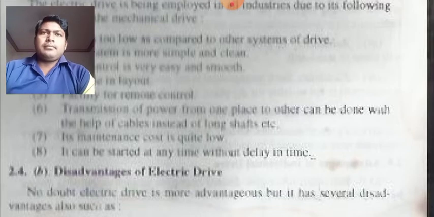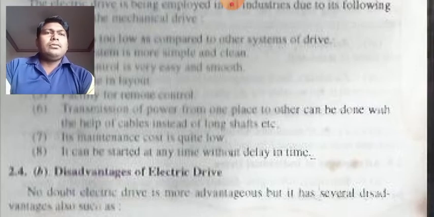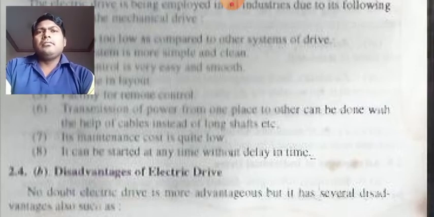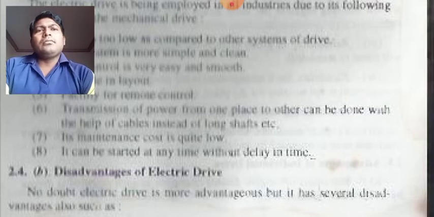Students, as soon as the motor starts operating, the function of the motor starts at that moment only. So there is no delay time. As soon as the motor is started, it gets into work.